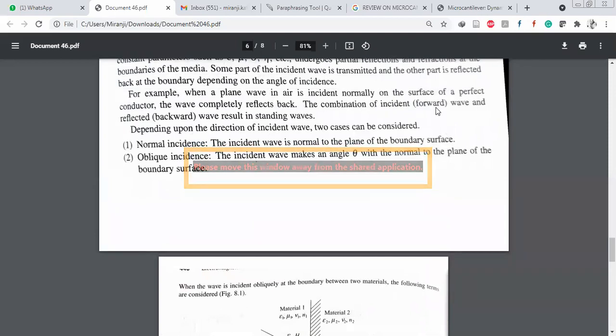For example, when a uniform plane wave in air is incident normally on the surface of a perfect conductor, the wave is completely reflected back. The combination of the incident wave and the reflected wave results in a standing wave.